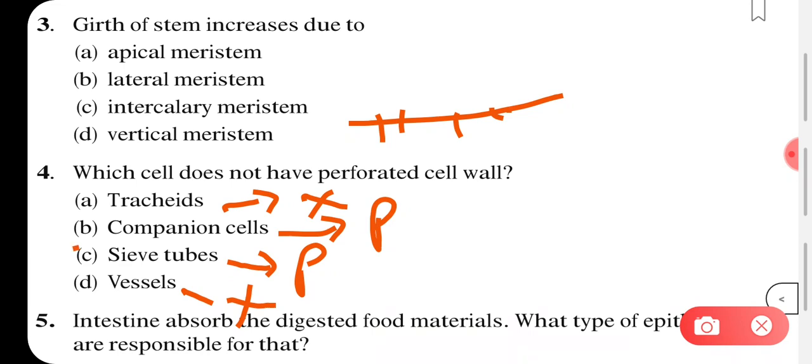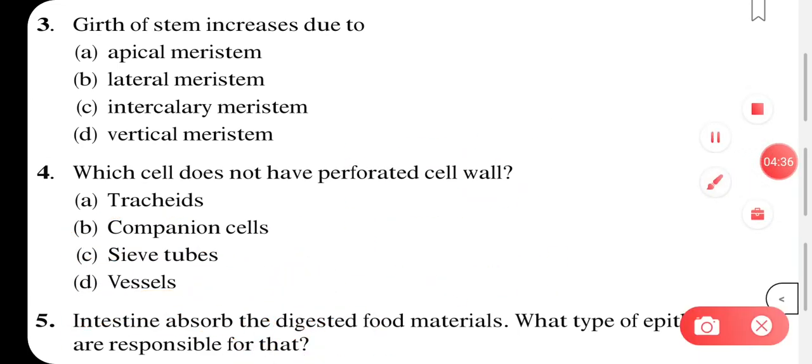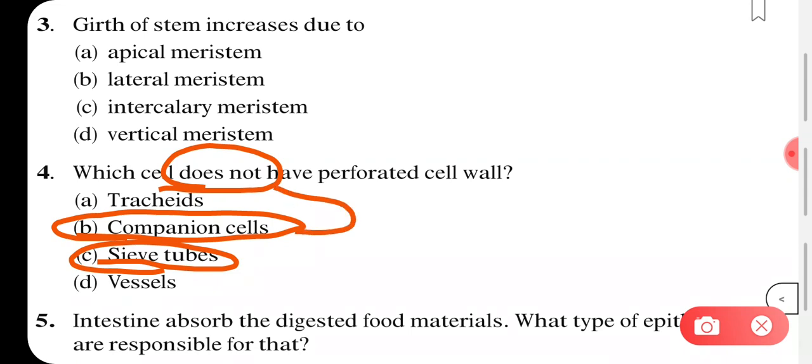It is the companion cells that do not have perforated cell wall. It is the sieve tube cells present in the phloem that have the perforated cell wall. These have perforated cell wall to allow transport of food, whereas the companion cell does not have. And here they are asking which cell does not have, so it is the companion cell. Sieve tube cells have perforated cell wall so that the food prepared can be transferred to other parts of the plant like leaves.